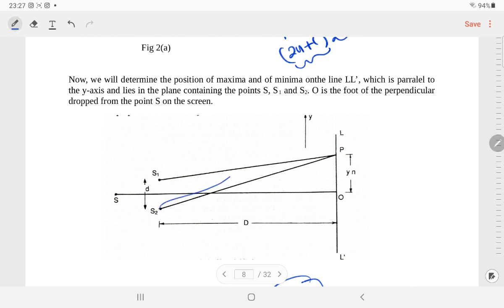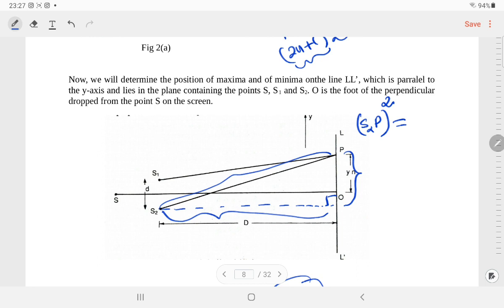When we talk about S2P, it is part of a right angle triangle, right? This is a right angle. Applying Pythagoras theorem, S2P is the hypotenuse, isn't it? So its square is equal to this one square plus this one square. This one square means d square, plus now I need this one square also.